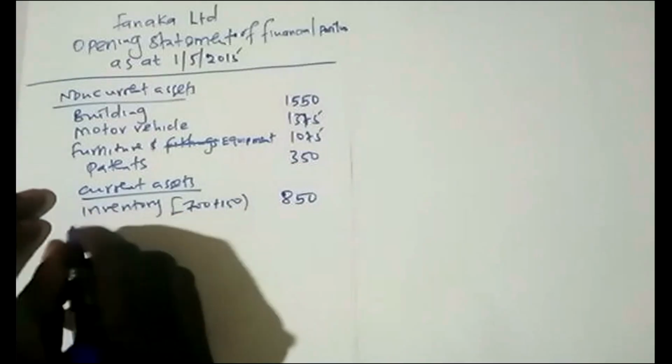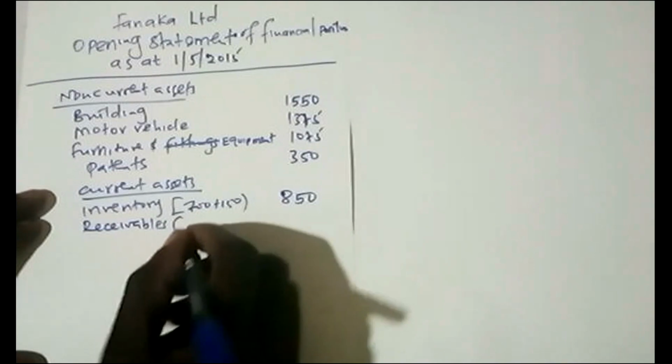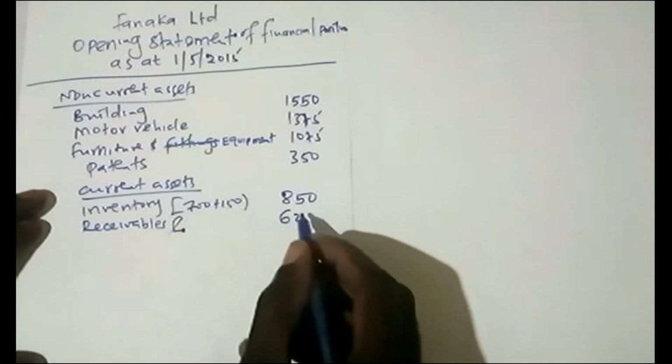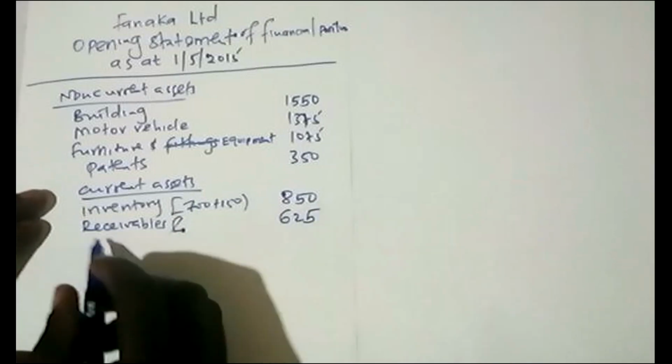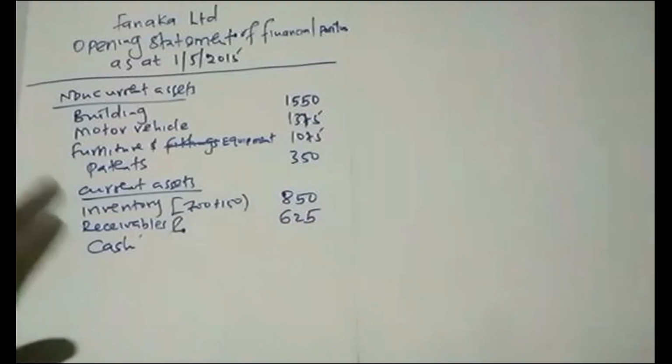So next we have receivables. For the receivables, there's nothing to add there. You record directly 625. Then I said you will have some cash. You will have to have some cash from what we have been doing in the journal entries.